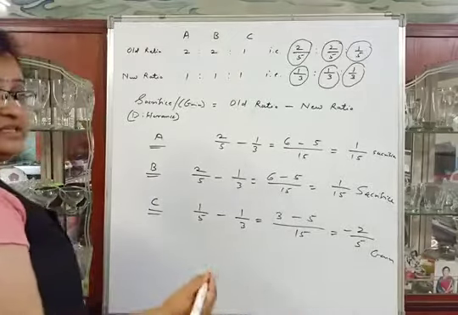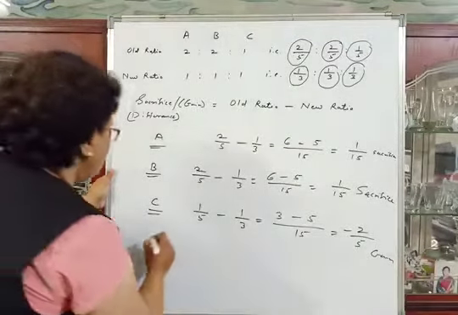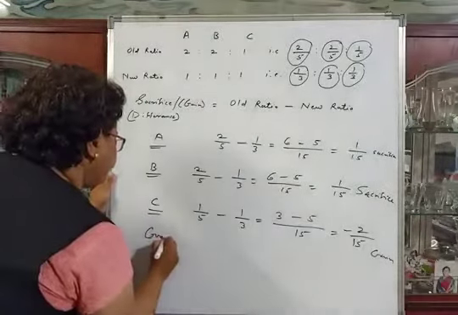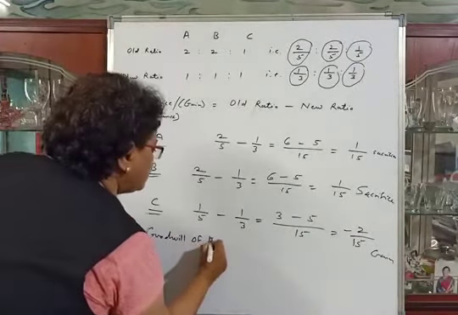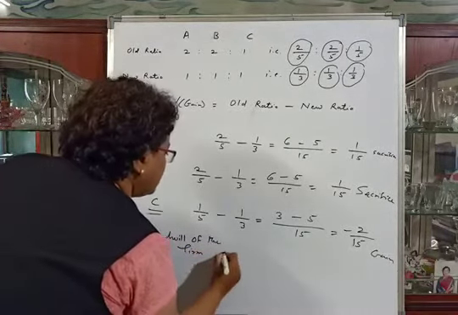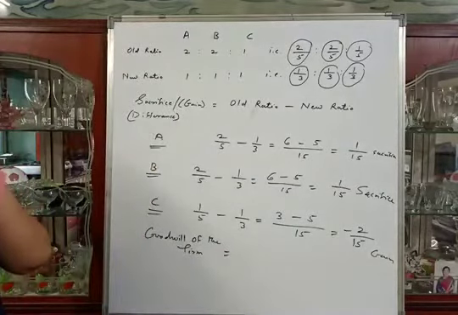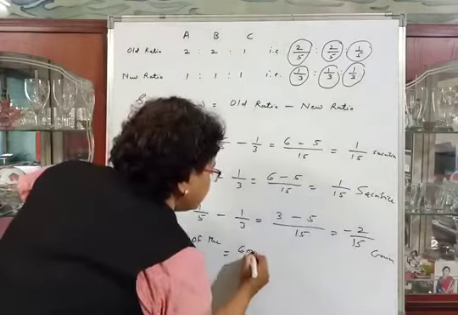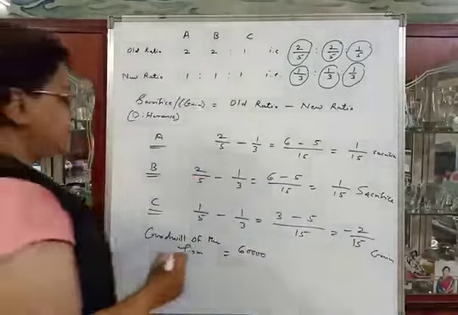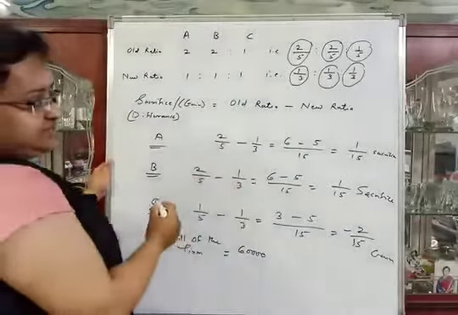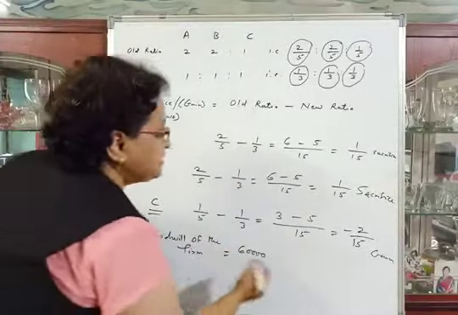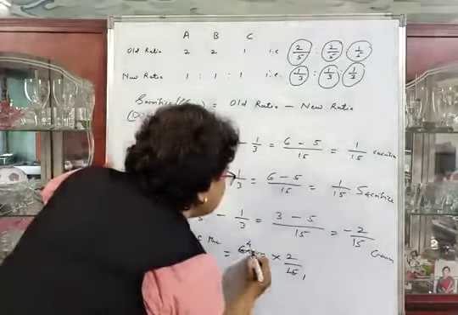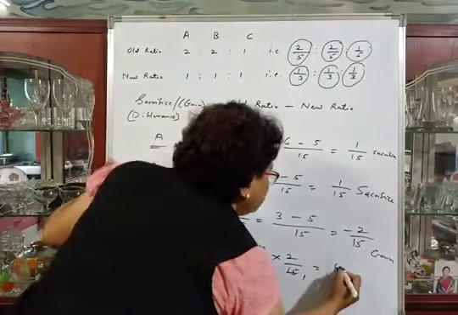So now we will see the calculation of goodwill. Goodwill of the firm is equal to, given in the first adjustment, goodwill of the firm is valued at rupees 60,000. We will calculate sacrificing share and gaining share. So we will calculate the gaining share, 4,000 into 2 is 8,000.